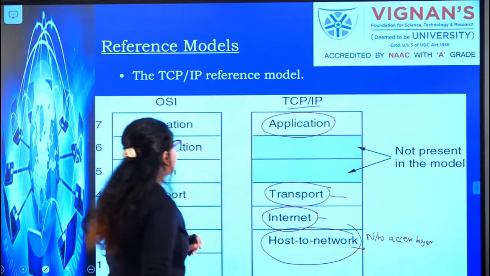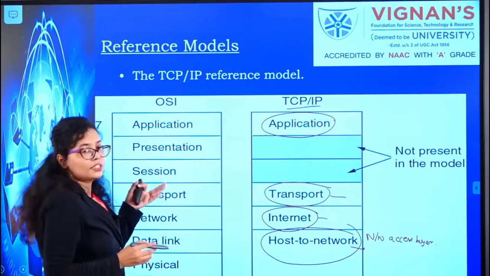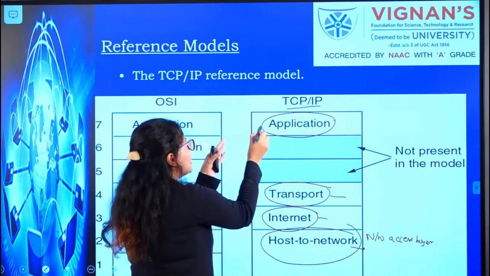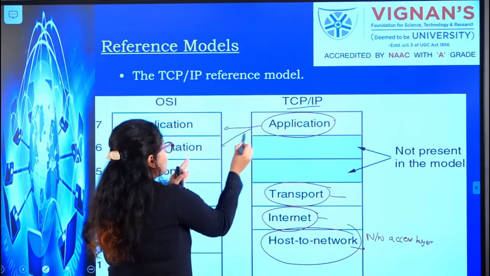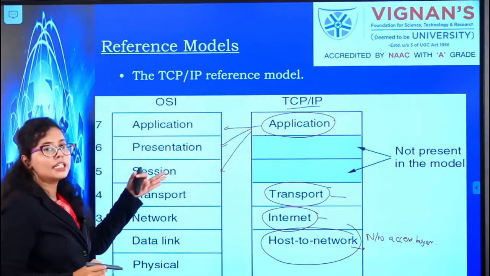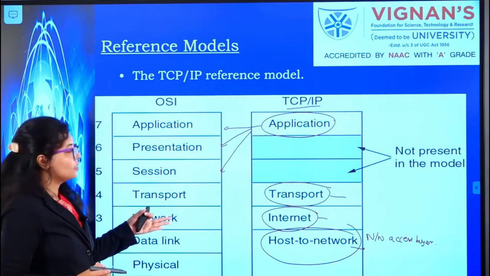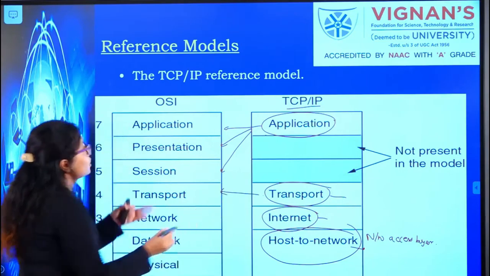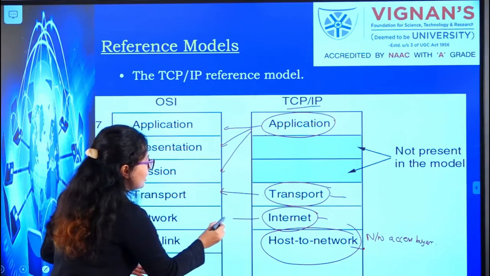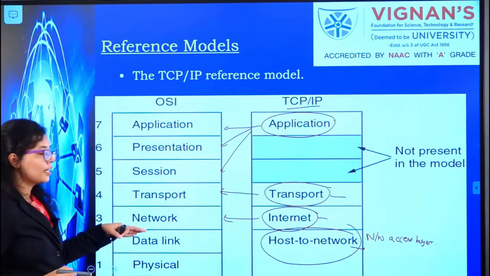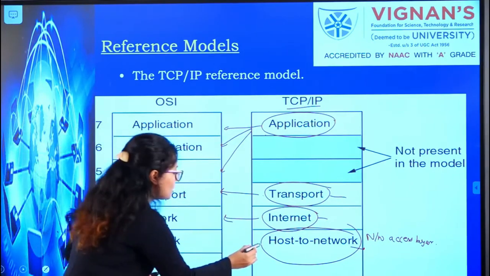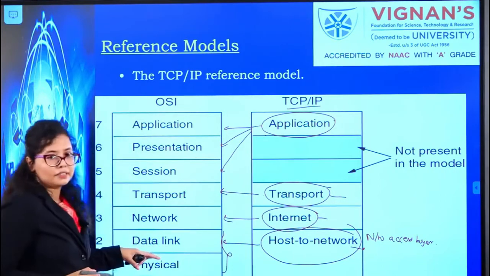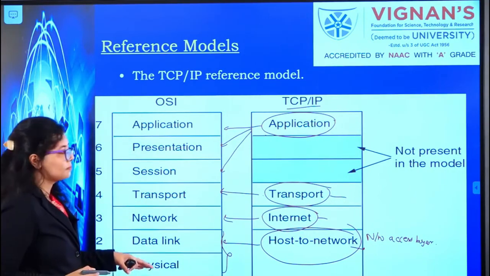Okay. So it's not that the presentation and session layers are absent, but actually the application layer in the TCP/IP model performs the function of the application, presentation and session layers of the OSI model. Here the transport layer function is similar to that of the transport layer of OSI. The internet layer function is similar to that of the network layer of the OSI model, and the network access layer function is similar to the functions of these two combined, data link and physical layer.